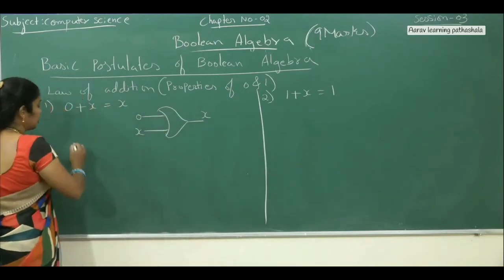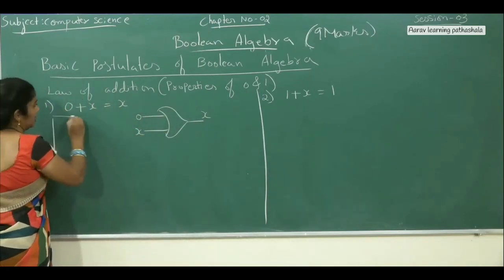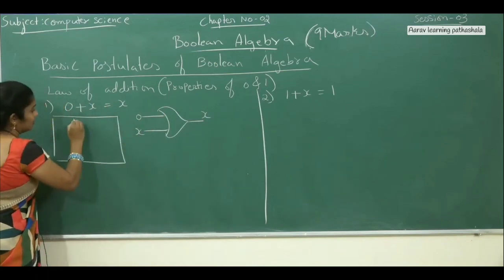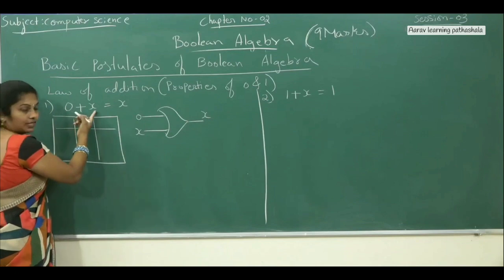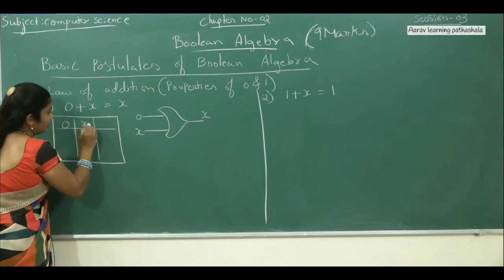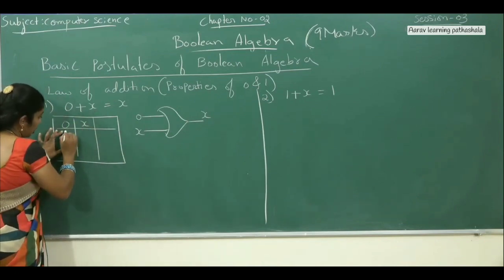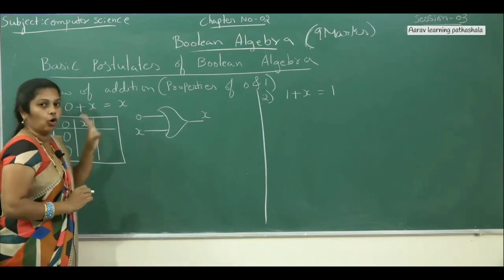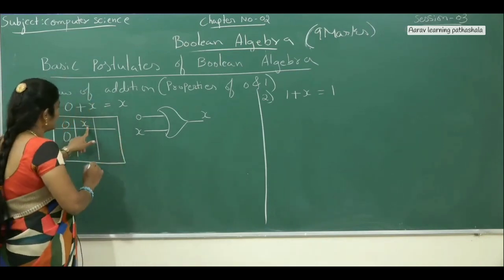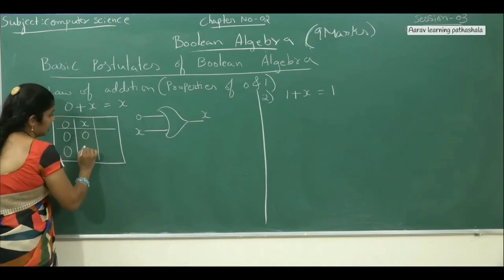Then how do we write the truth table? See the truth table. How many variables do we have here? Only one variable. One is 0 and one more is x. That's why here 0 and here x. For 0, the input should be 0 only. For the x column, since there is only one variable, we write 0 and 1.